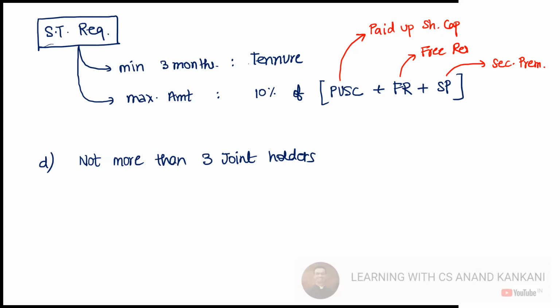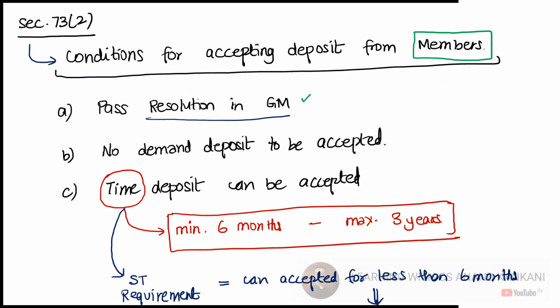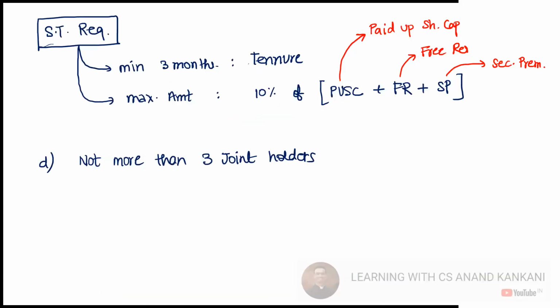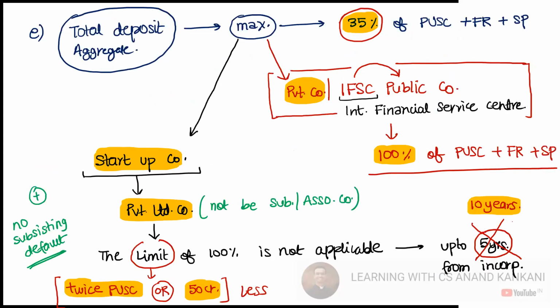And there should be not more than 3 joint holders with respect to the deposits. There is no such restriction as far as your shares are concerned, but here there should be not more than 3 joint holders. Then what should be the total aggregate? Now this is a little complicated chart, but don't worry, once the deposit topic is over, I'll make a consolidated chart. Rather, I've already made a consolidated chart that will be very helpful for you to understand the maximum limits for deposits.